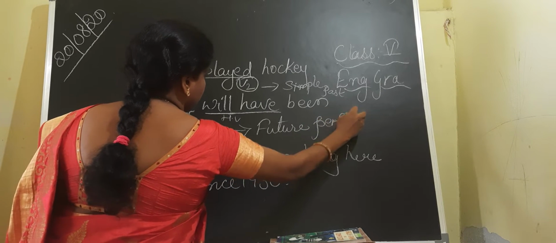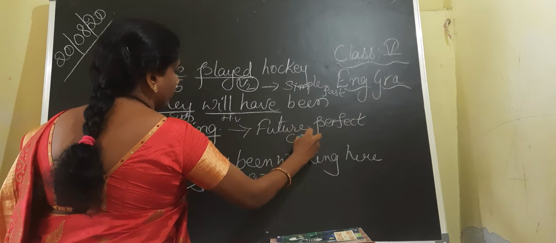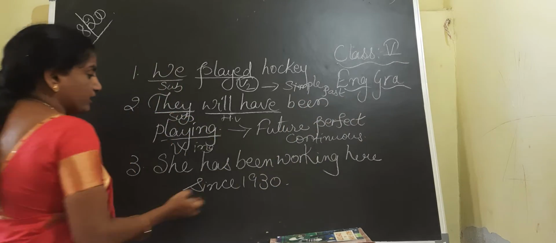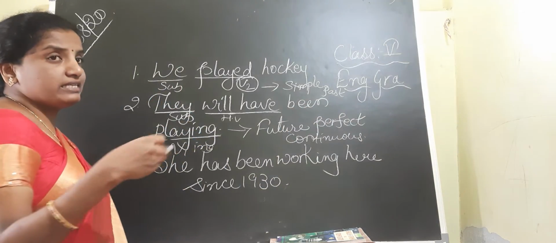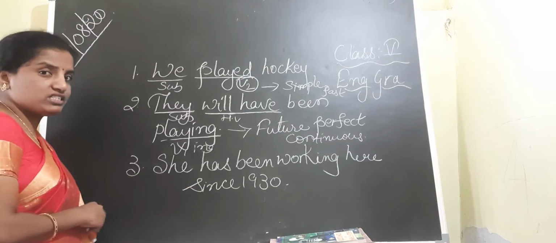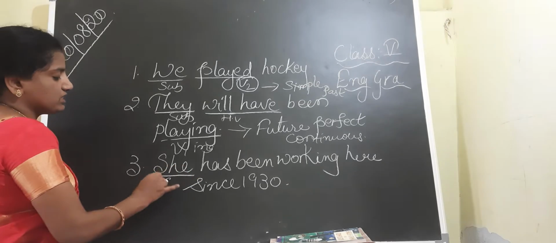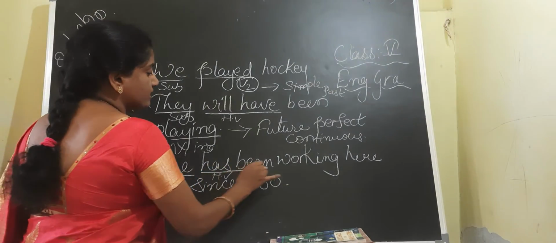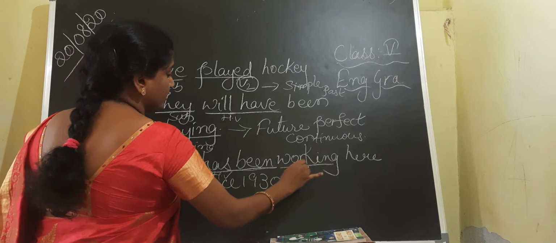In this way, we can easily identify the tense of a sentence if we remember the structures, and I have told you an easy method to remember the structures. If you see the third statement, children, she is the subject here, has been is the helping verb, working is V1 with ing.